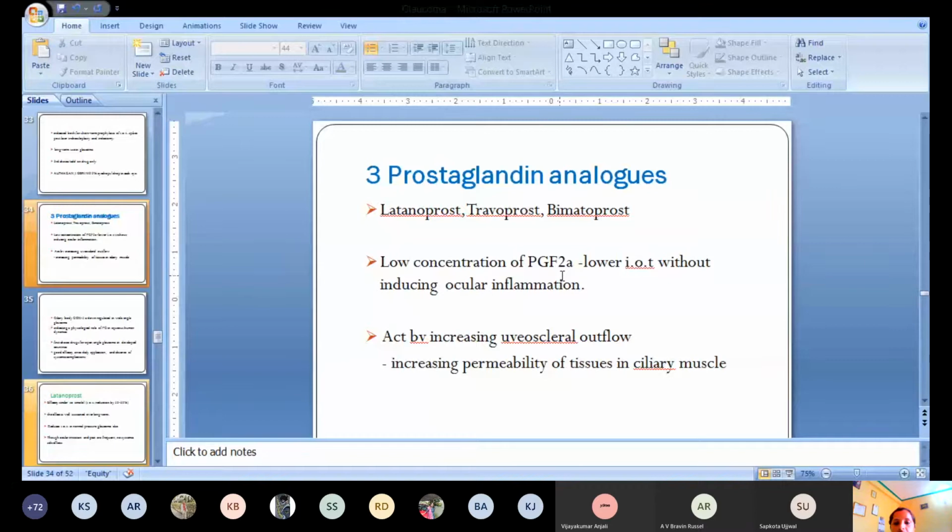A low concentration of prostaglandin lowers the intraocular tension without inducing ocular inflammation. It does not produce any ocular inflammation, but it lowers the intraocular tension by increasing the uveoscleral outflow, by increasing the permeability of the tissue in the ciliary muscles. So when the permeability of the ciliary muscles is increased, there is an increased outflow of aqueous humor through the uveoscleral outflow. That I have taught you yesterday.